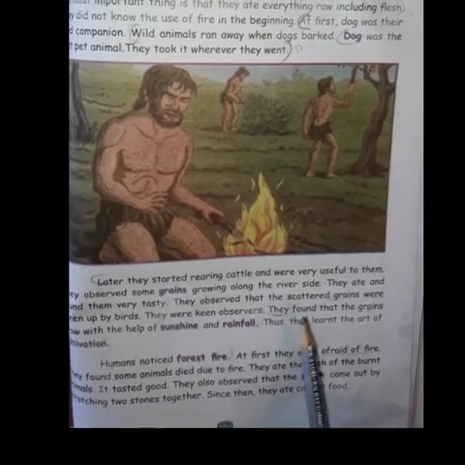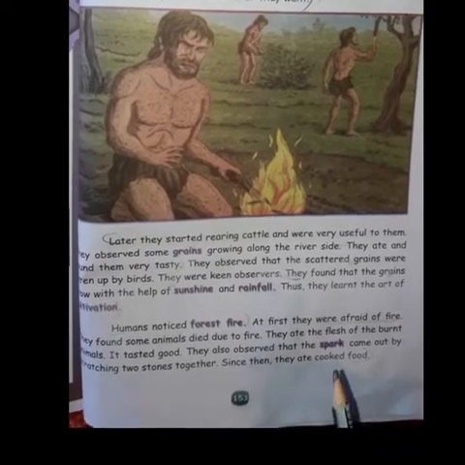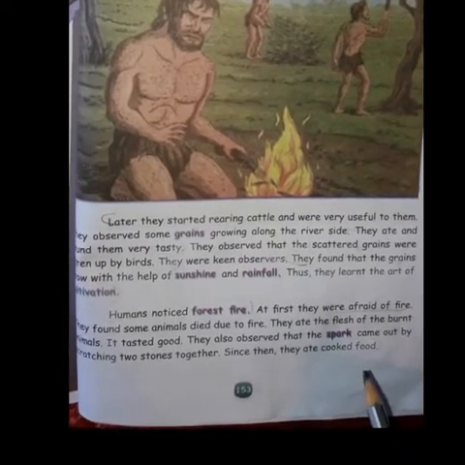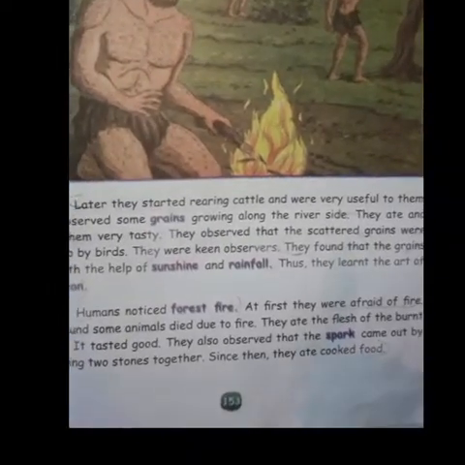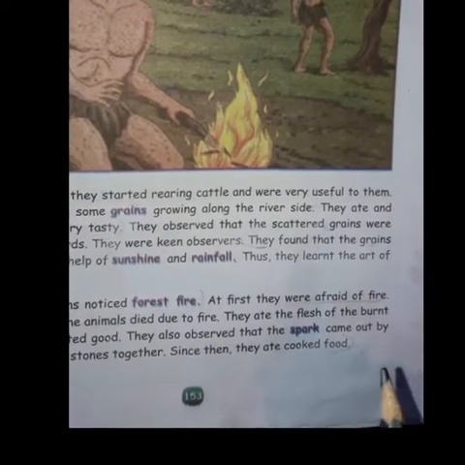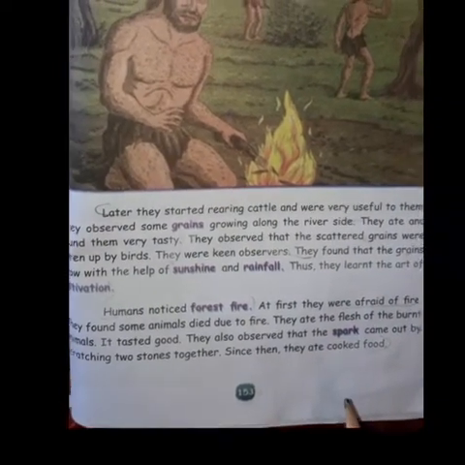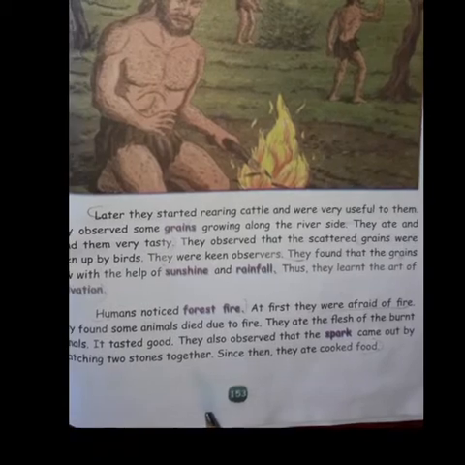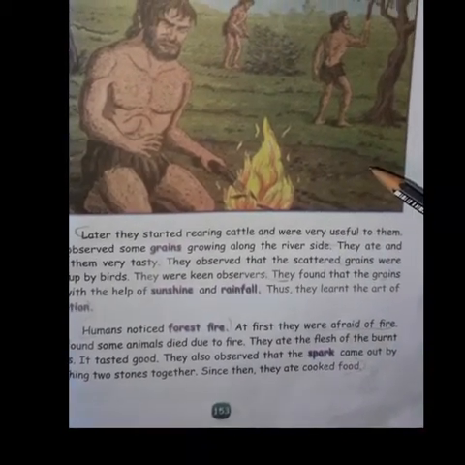Later they started rearing cattle, which was very useful for them. They observed the grains along the riverside. They found the grains grow with the help of sunshine and rainfall. They learned the art of cultivation. Humans noticed forest fire. They also observed sparks come out from scratching two stones together. You can see there, since then they ate cooked food.